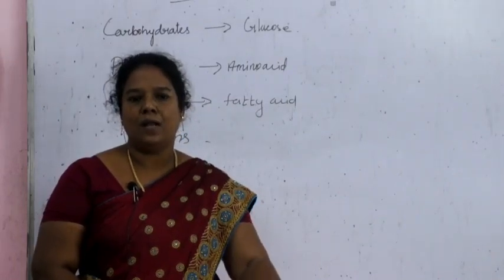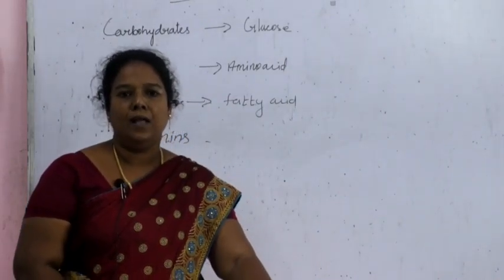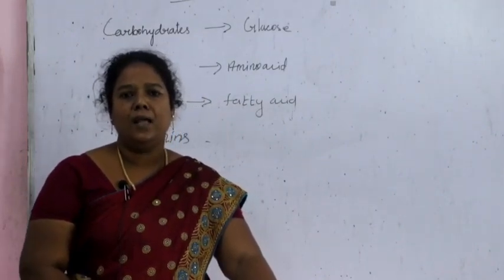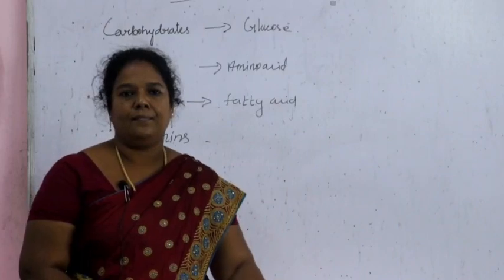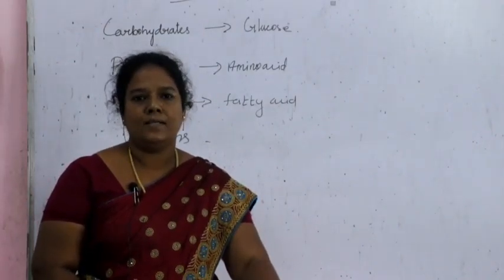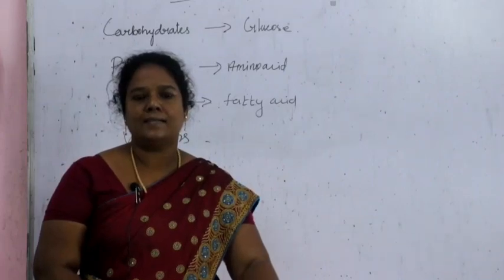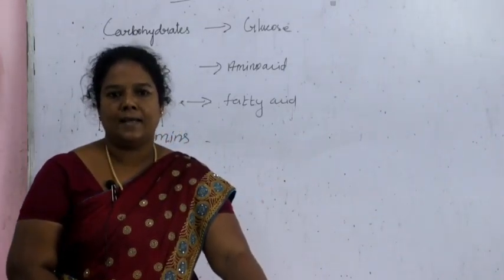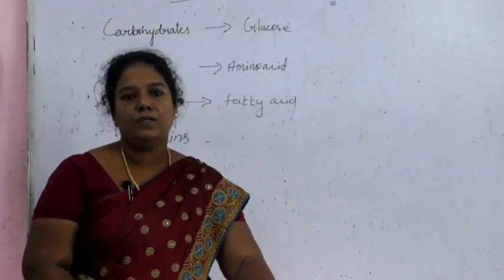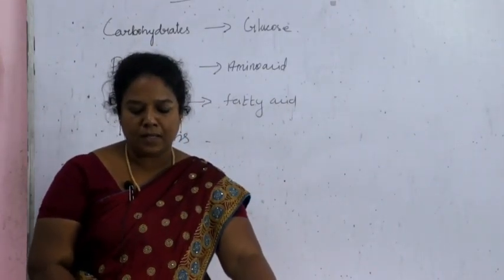Based on the sugar molecules, it is classified into 3 types. What are they? They are monosaccharides, disaccharides and polysaccharides. What is a monosaccharide, children? Monosaccharides are simple sugars, that means glucose.